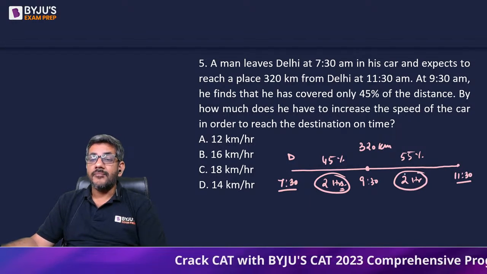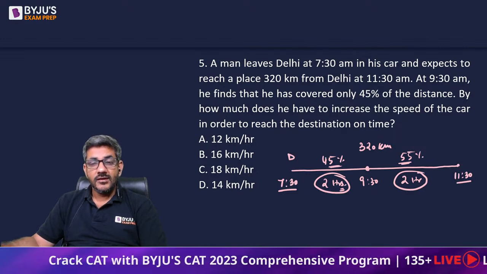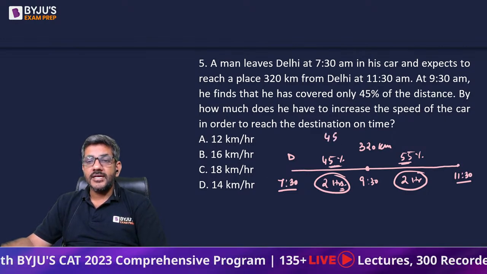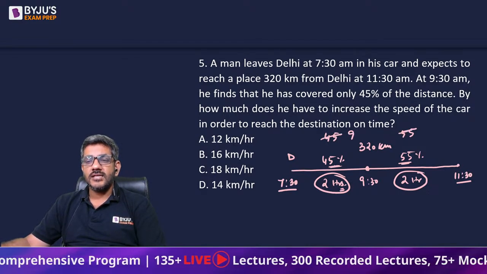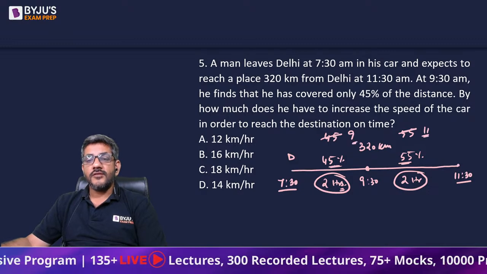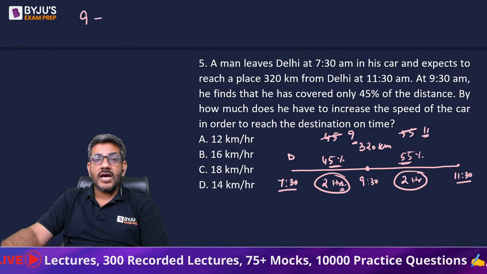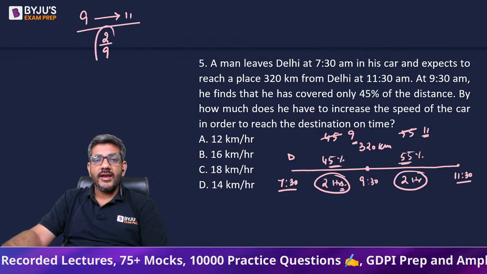When the time is same, the ratio of distances is the ratio of speeds. So ratio of distance is 45 is to 55. So ratio of speeds should also be 45 is to 55. या 5 से cancel out कर दीजिए, 9 is to 11. So ratio of speed should be 9 is to 11. What is the increase in speed? अगर आप speed को 9 से 11 कर रहे हैं, the increase in speed is 2 by 9.